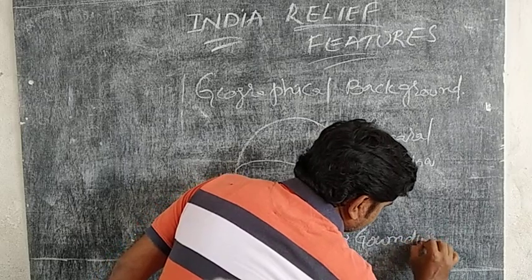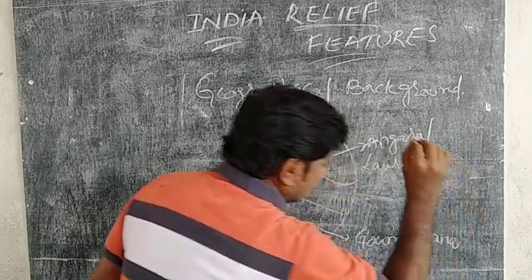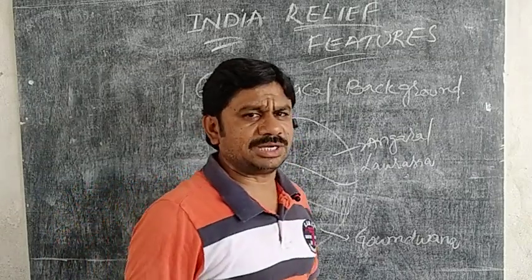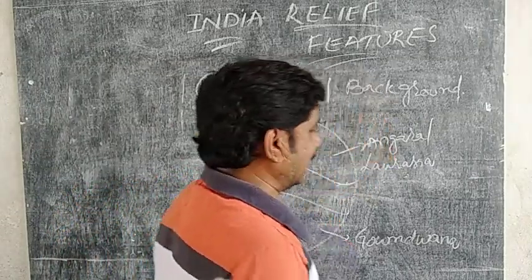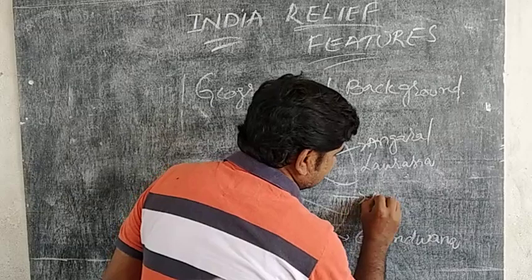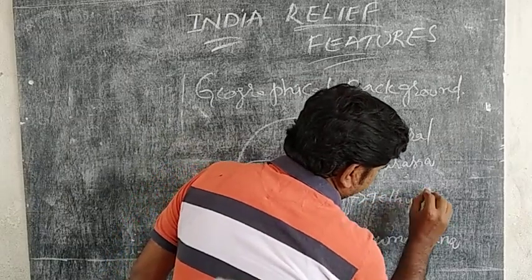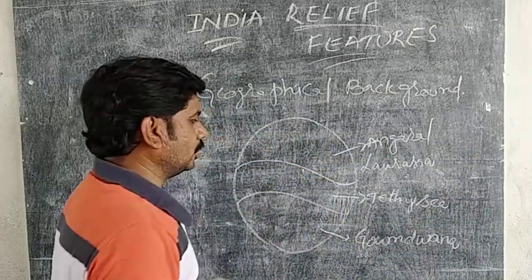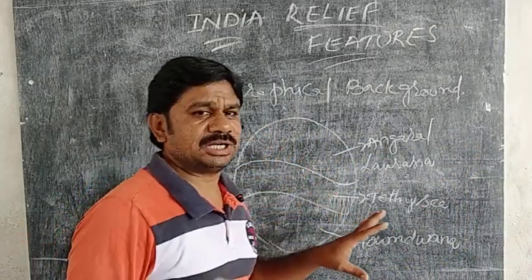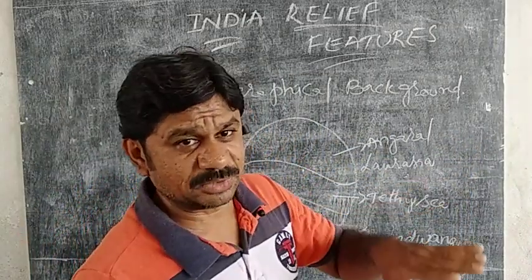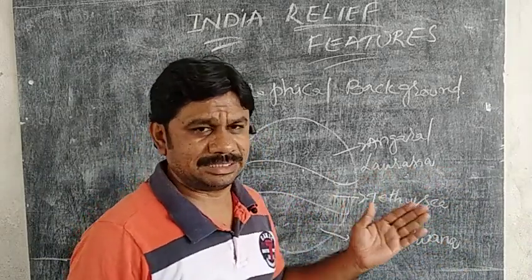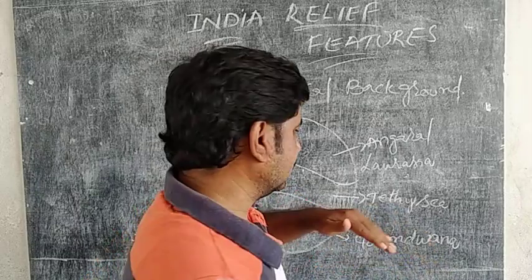In the middle there was a giant water body, called the Tethys Sea. This was the form of the Earth before the formation of continents.